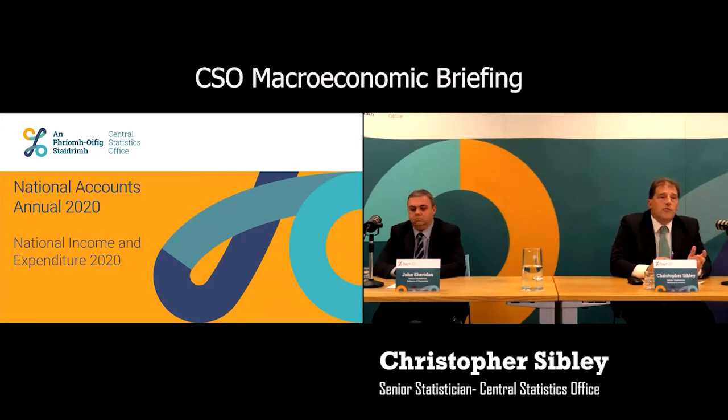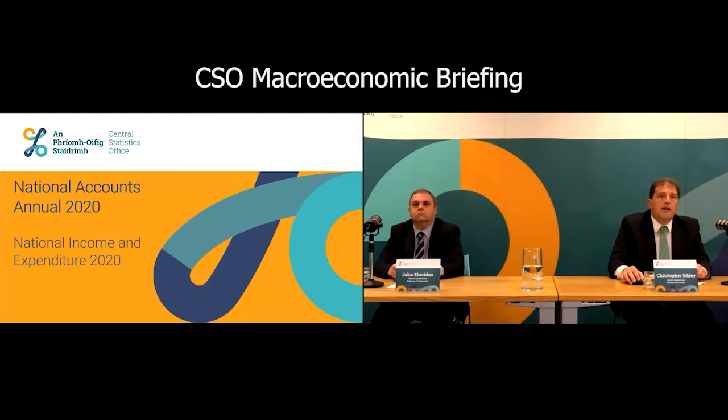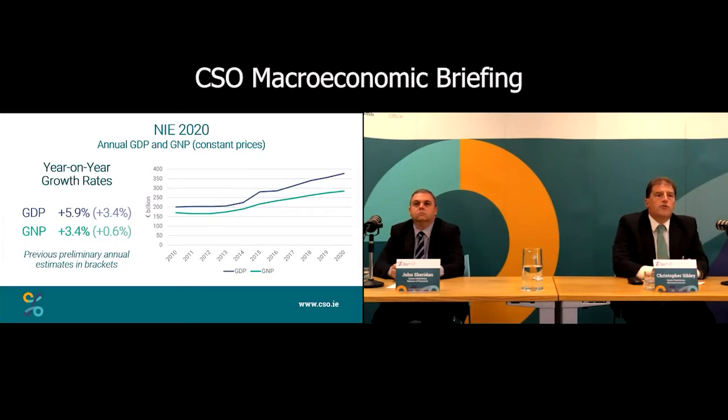This morning, as Jennifer mentioned, we have our detailed annual revisions to give you, for the annual series up to 2020. The main headline from the national accounts data is an upward revision to the GDP numbers. So bringing in this new higher quality data for the annual series, our GDP number is now at 5.9% for 2020. That's up from 3.4%, which was the sum of the quarters, the preliminary data we gave out for the quarters of 2020. Similarly, GNP is up to 3.4%, up from 0.6% from the sum of the quarters.